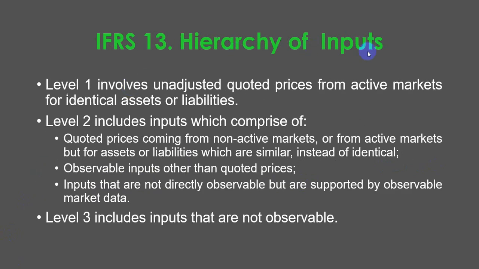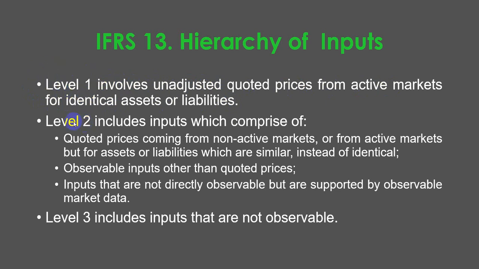Hierarchy of inputs. In accordance with IFRS 13, there are three levels of hierarchy of inputs. The first one is level 1, which involves unadjusted quoted prices from active markets for identical assets or liabilities. This is the level of highest priority.